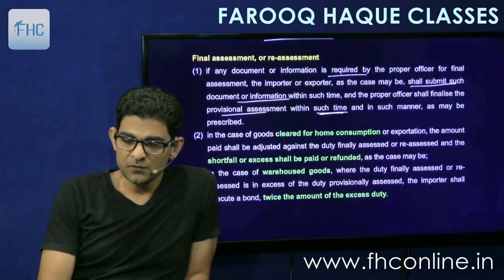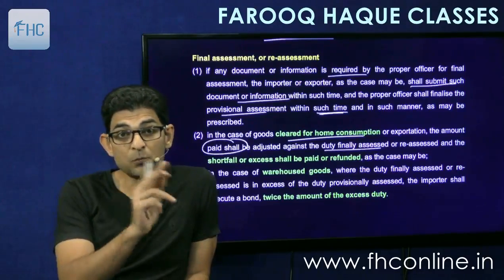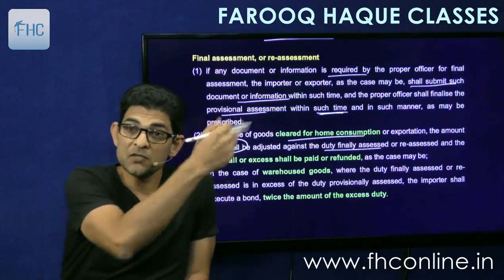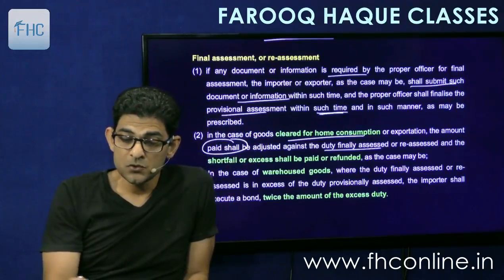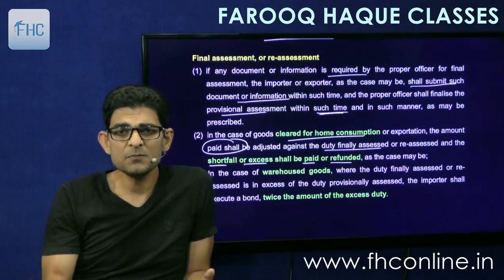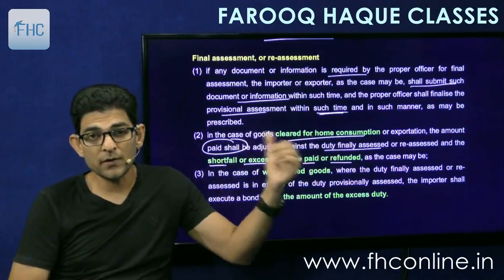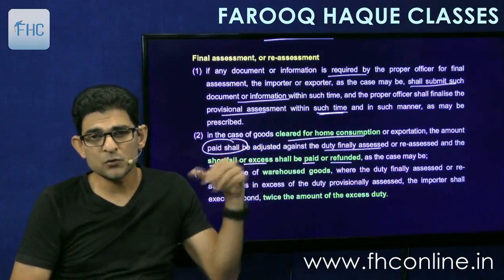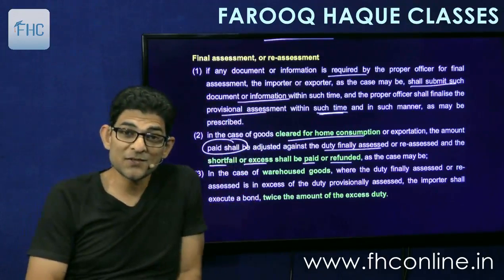And in the case of goods cleared for home consumption or exportation, the amount paid shall be adjusted against the duty finally assessed. Amount paid means the amount that was paid provisionally, the 10 lakhs that we had paid, will be adjusted towards the final assessment, and the shortfall or excess shall be paid or refunded as the case may be. Simple. If the final is more than provisional, there is a shortfall, so you have to pay for it. And if the provisional was more and the final assessment is less, you will get the refund.